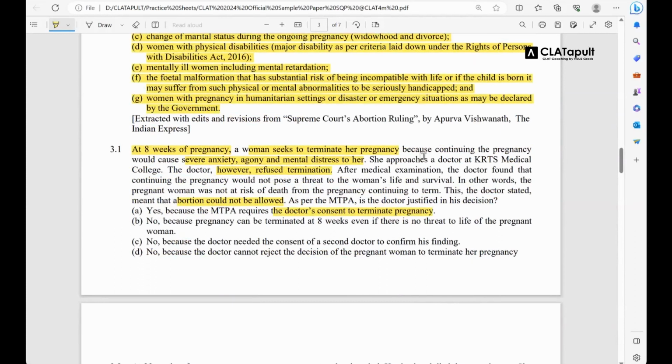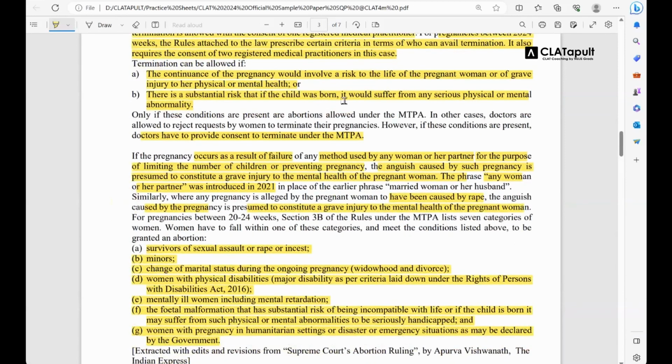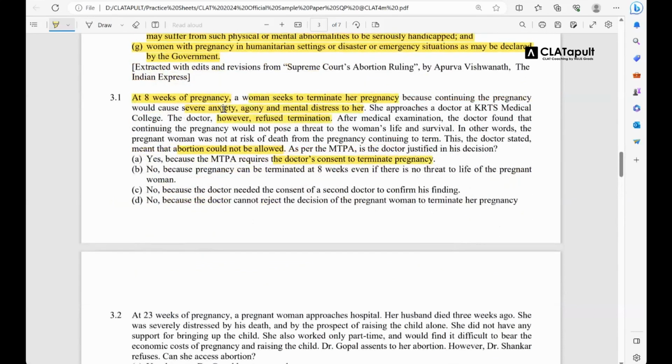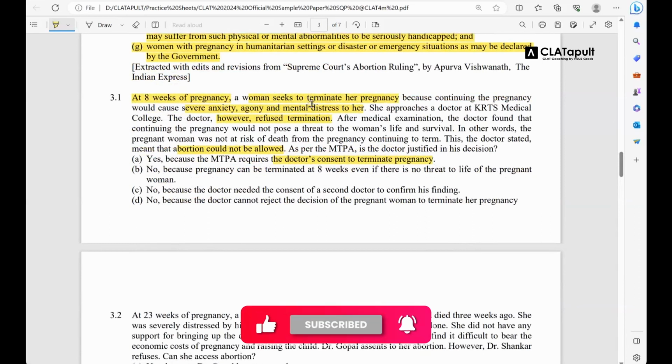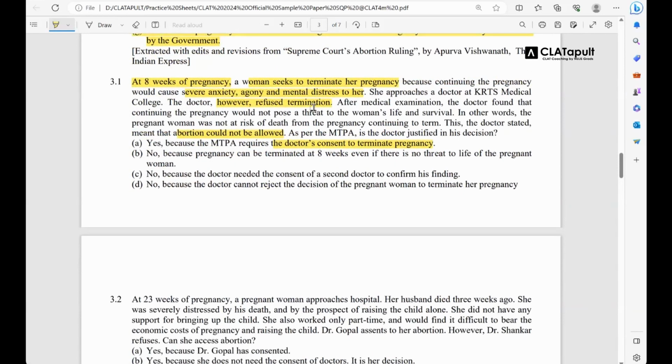Now the medical practitioner can only tell that the pregnancy may involve a risk to the life of the pregnant woman, or there is a substantial risk that the child, if born, would suffer some physical damage. But having mental distress to her, that is something which is possible. Maybe rape की वजह से हुआ. So it was a very tricky question. All right, not very tricky per se, but you had to read between the lines.